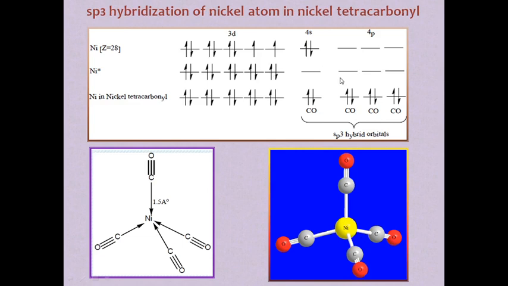In its excited state, since there are no unpaired electrons anywhere, that's why it can exhibit diamagnetic nature.